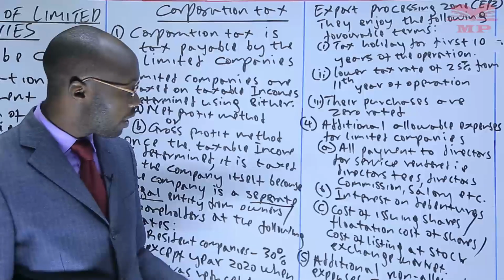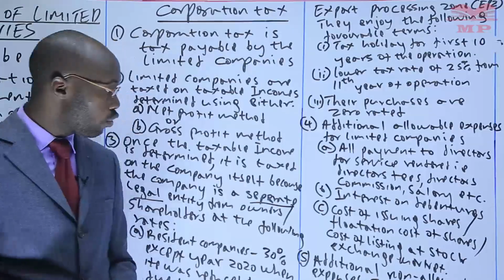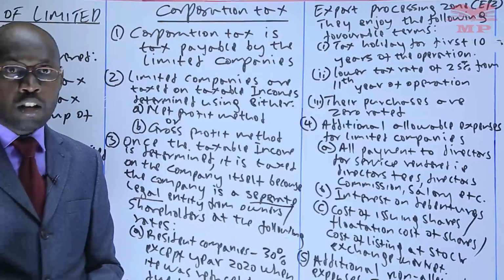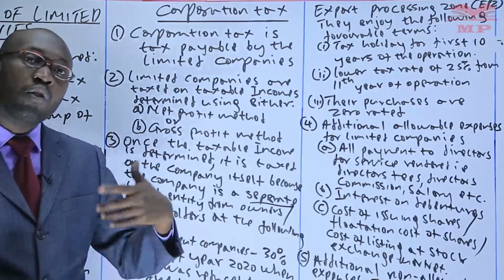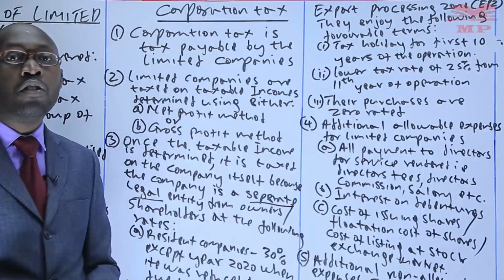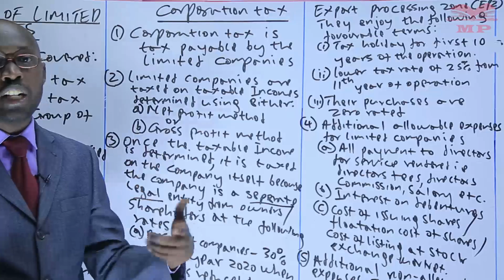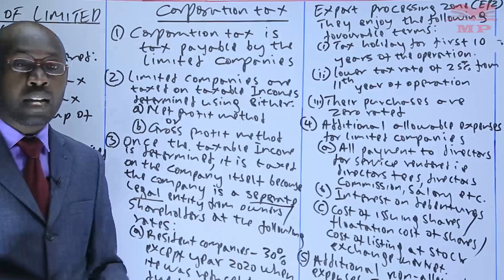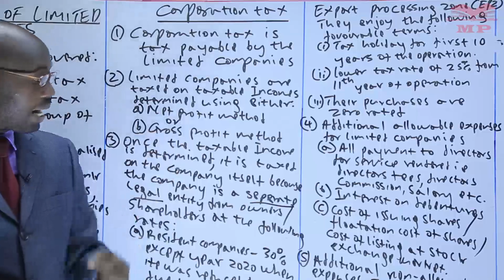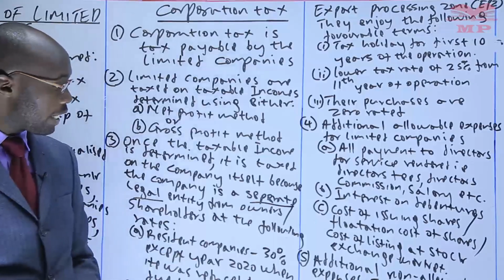Also, we have the cost of issuing shares, or flotation cost of shares, or cost of listing at the stock exchange market. So any cost that a company incurs in order to issue the shares is supposed to be allowable. For example, some companies have to be listed at the Nairobi Stock Exchange for their shares to be exchanged there. So the cost of getting there is supposed to be an allowable expense. So that is point number 4, additional allowable expenses.